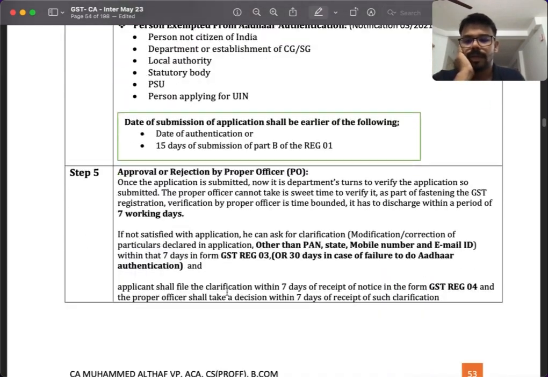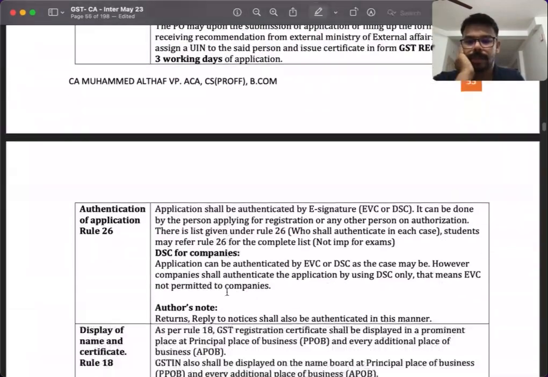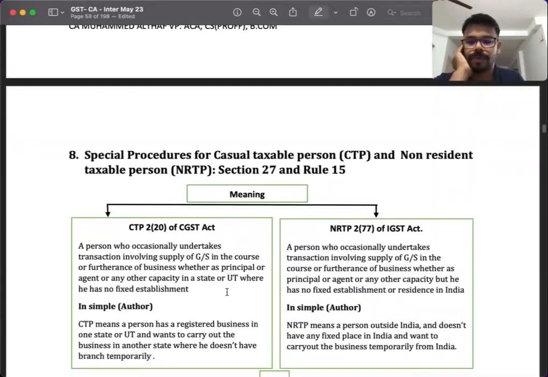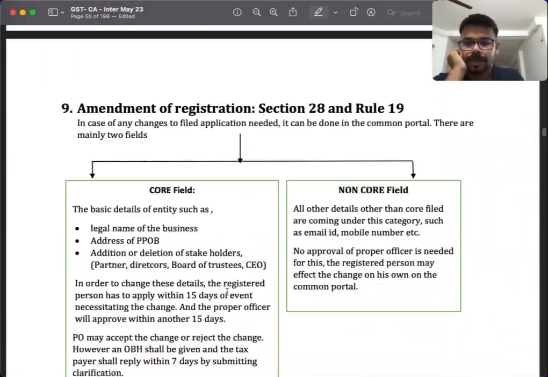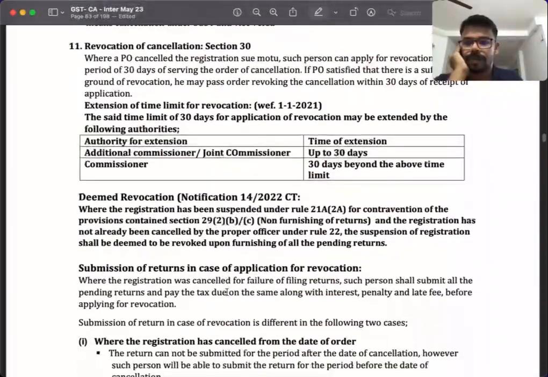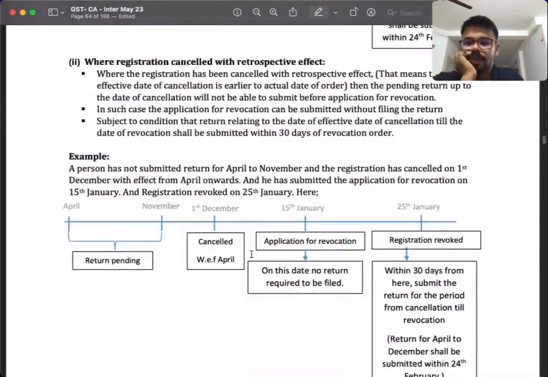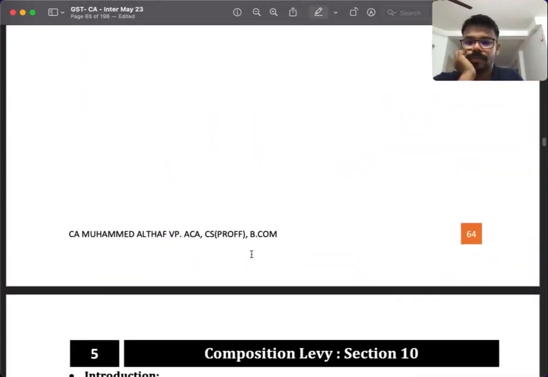That's one amendment. So in the registration chapter we have that much amendment. Then they have something called deemed revocation. That's a new thing they brought in, and those are the main things we have to study there.